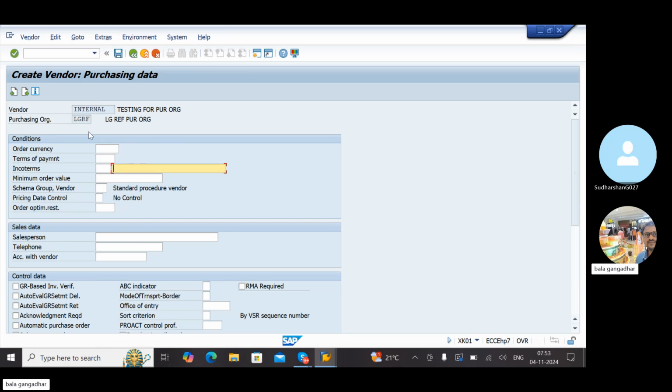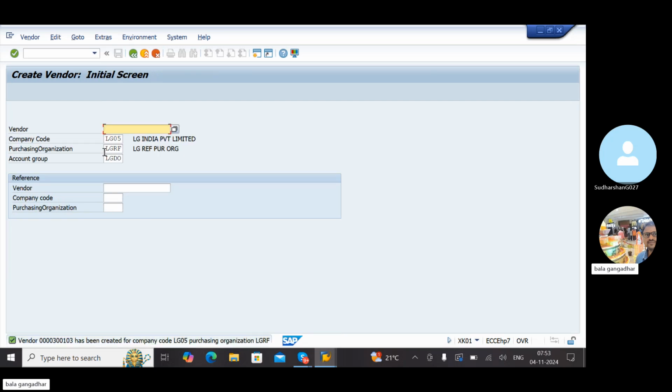Why? Because it's a separate purchasing organization. That is the main difference. Whenever we work with a different purchasing organization, maintain it purchasing organization wise, and you can create vendors also. Now one more vendor is created. It's clear now? Yes, sir.